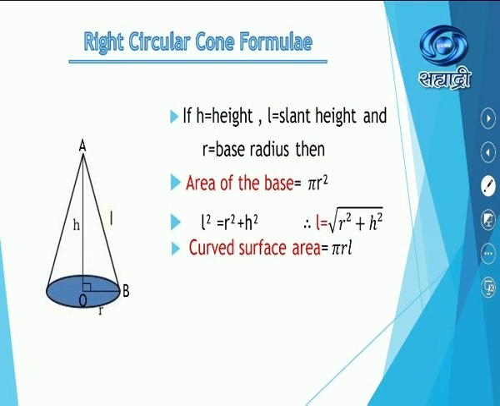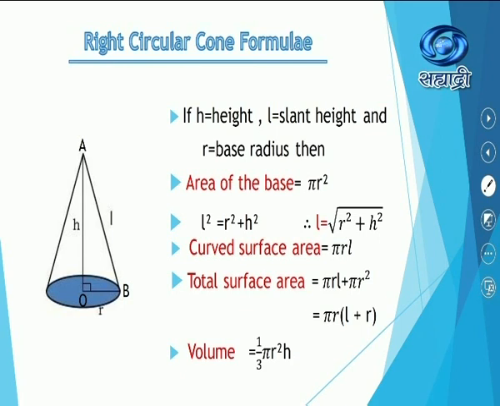Then curved surface area is equal to pi RL. So here slant height is used, and total surface area is equal to curved surface area plus area of the base. Therefore, pi RL plus pi R square. Here you can take out pi R as common factor, and inside the bracket remains L plus R.